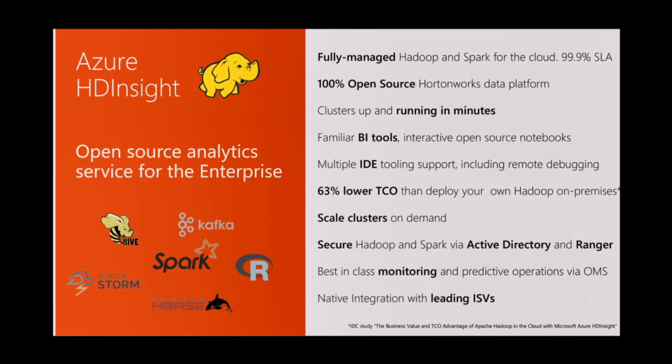It's completely elastic, so you can scale your clusters up and down as much as you want. Your data will stay on separate remote stores, so it won't be affected at all. We manage the clusters for you, so if anything goes wrong, our engineers will debug it, and we'll make sure that it's highly available.